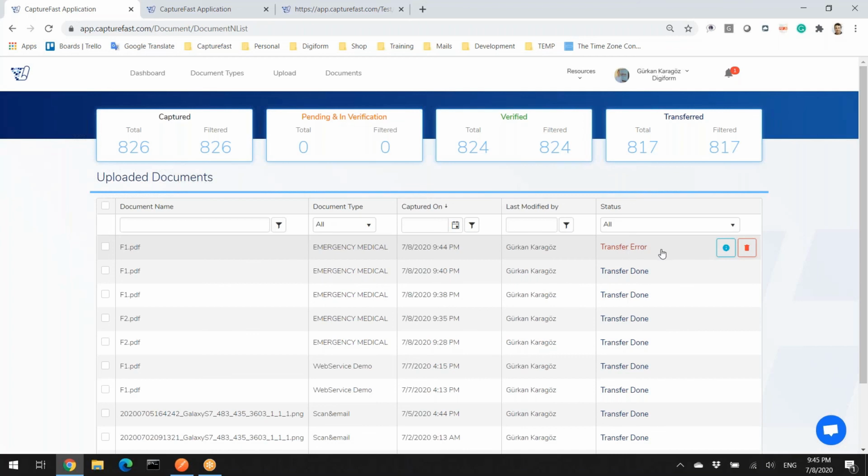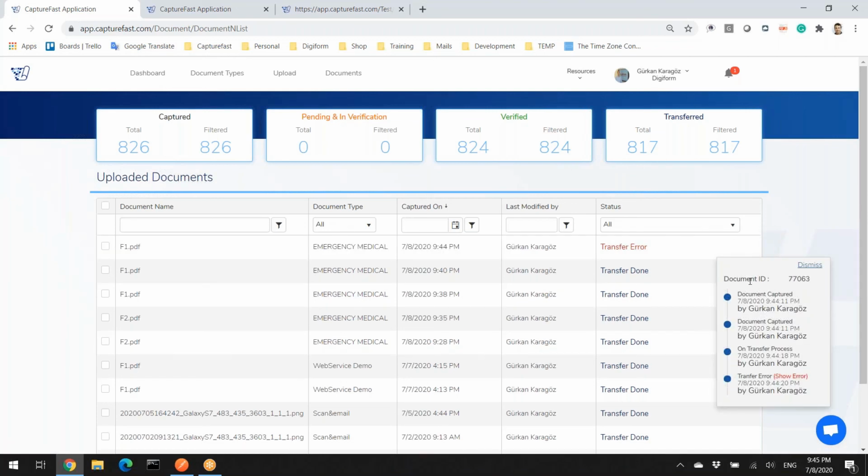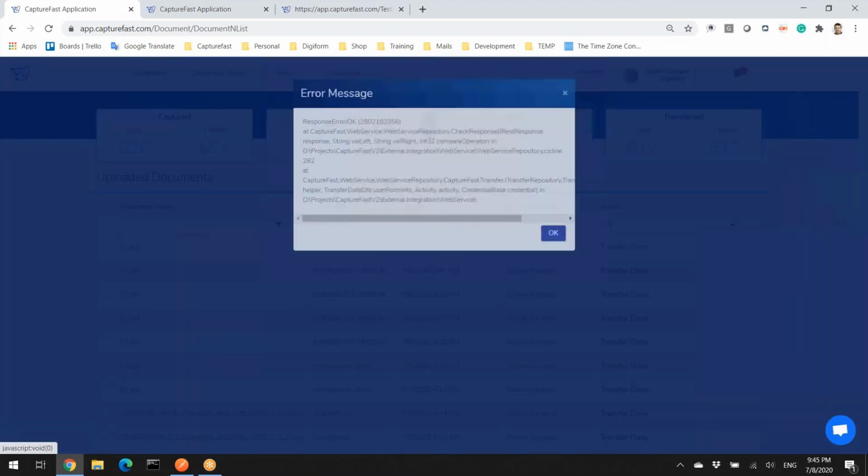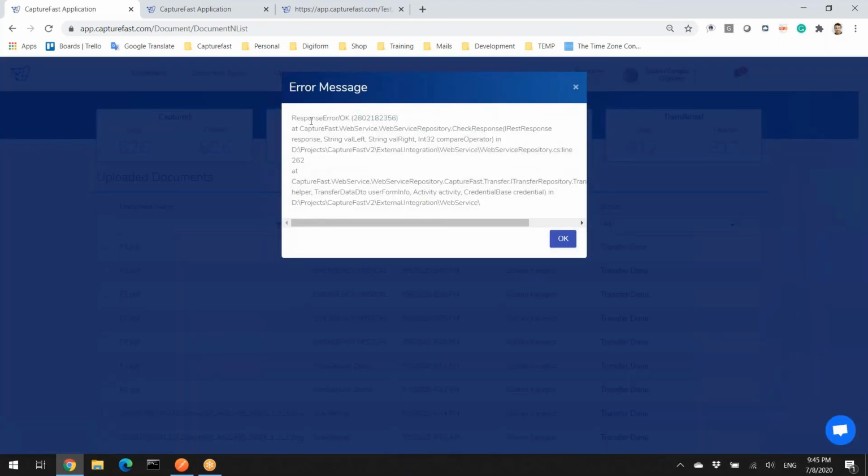Of course, I didn't do this just to show you the transfer error. We have a logging mechanism, and you can easily check the document section to see the error code. You can see the error is here. When I click, you can see the response error. Okay, why? Because the system responds perfectly, but when you go to your definition, you will see that the response does not include any information as you typed there.